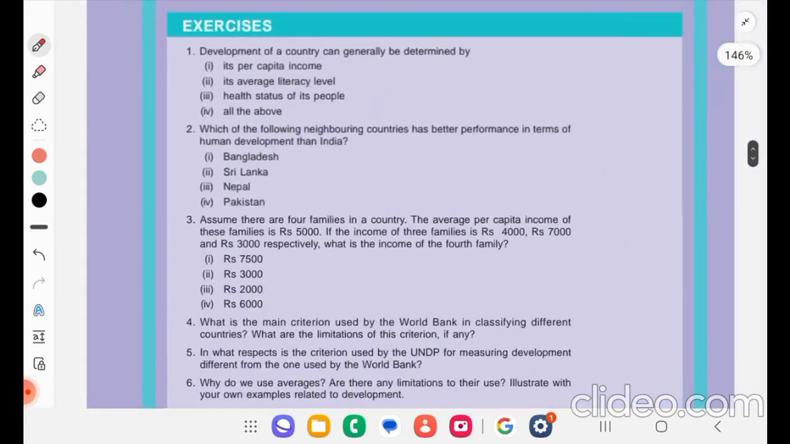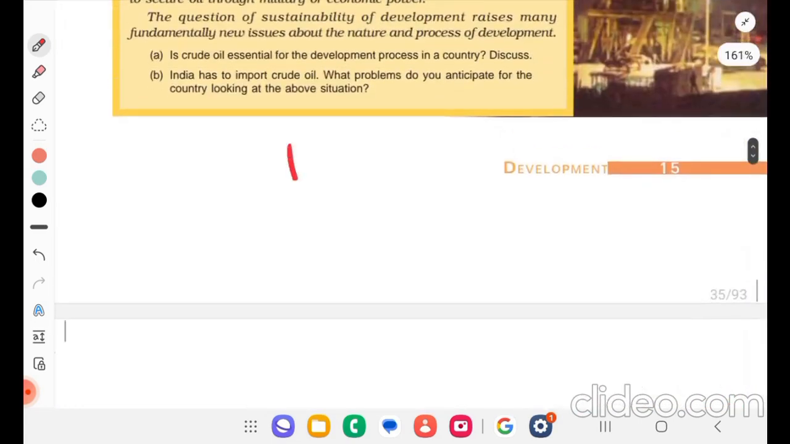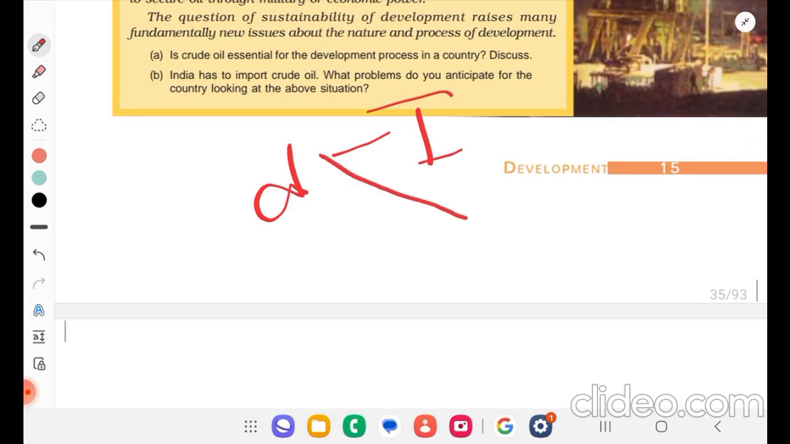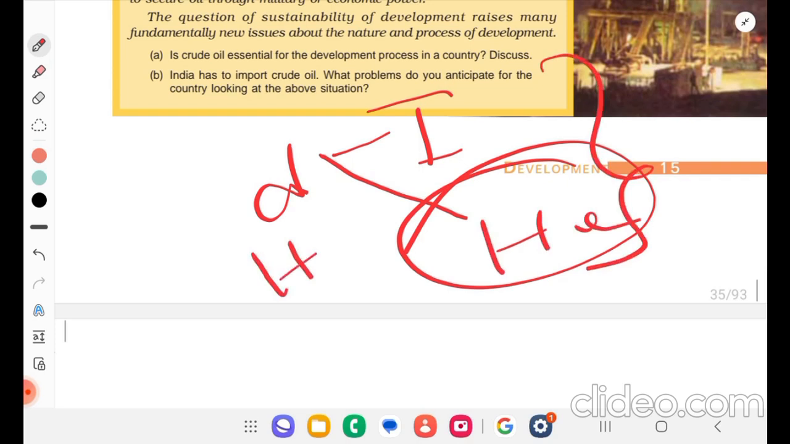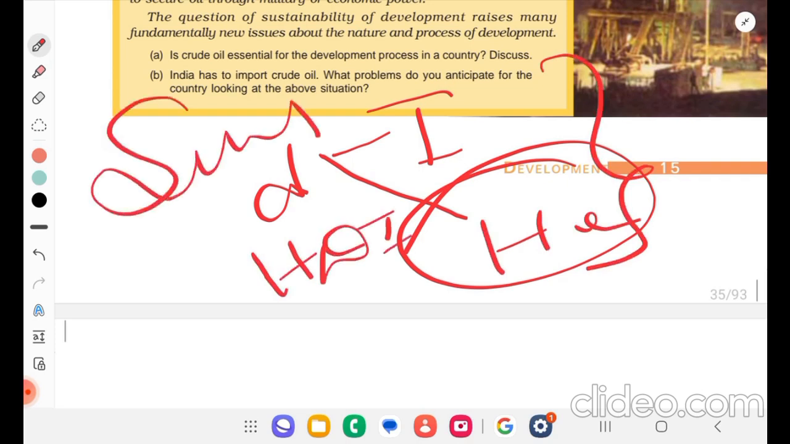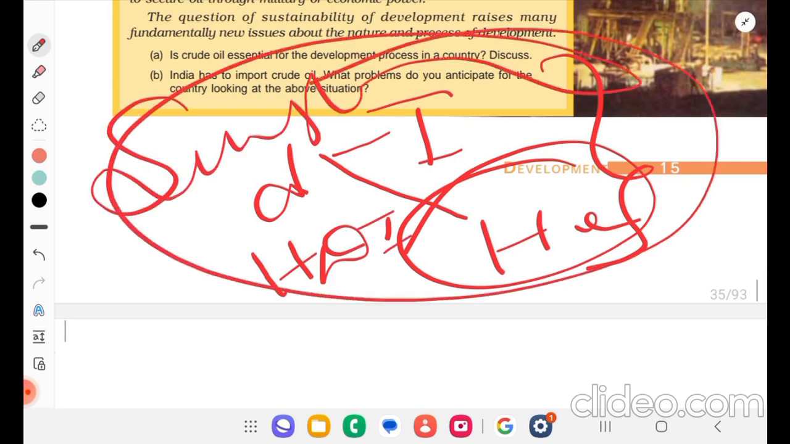What have we studied now? Development is not only income, it is also about other non-materialistic elements such as security, health, and education. To measure that, we have the Human Development Index by the World Bank. Also we saw about sustainable development. So all these are the topics of this chapter. That's all for today.